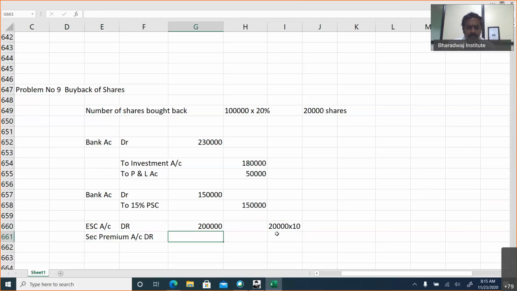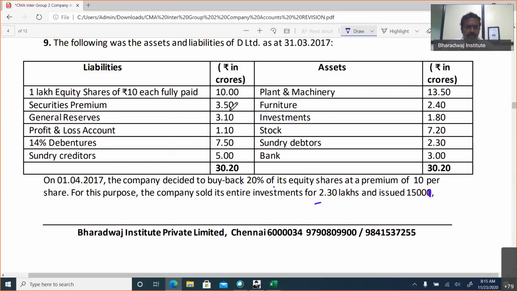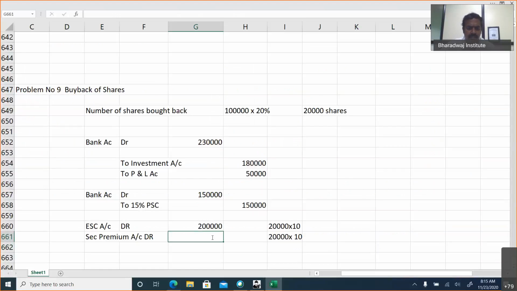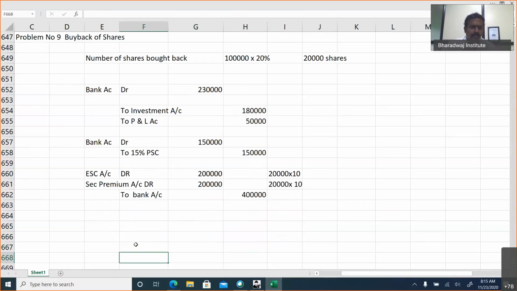But we are paying at a premium of 10, which means 20,000 into 10, excess amount paid will be adjusted with securities premium. We have got sufficient premium, so that can be adjusted, 2 lakhs. To bank, totally we are paying how much? 4 lakhs. This is for the amount paid.